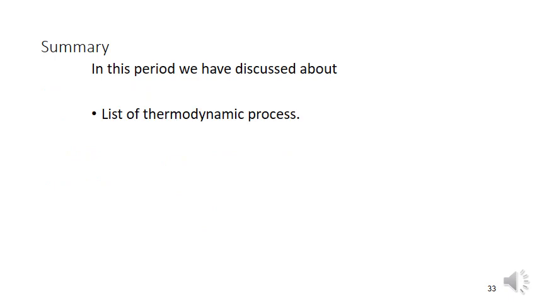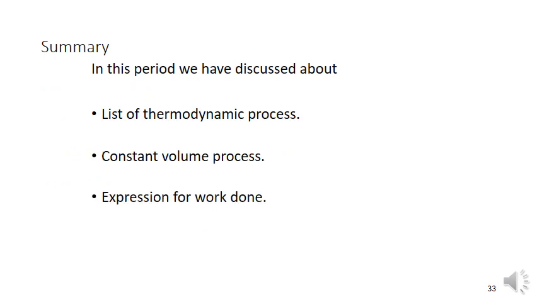Summary. In this period we discussed the list of thermodynamic processes, the constant volume process, and the expression of work done. The thermodynamic processes are the non-flow process and the flow process. In the non-flow process a total of 7 processes are there: constant volume, constant pressure, constant temperature, adiabatic process, throttling process, polytropic process and free expansion process.